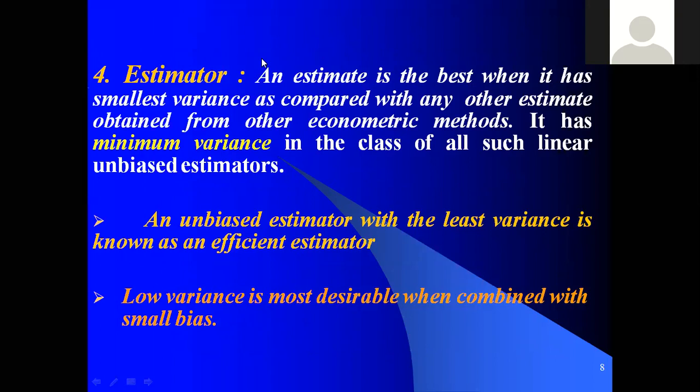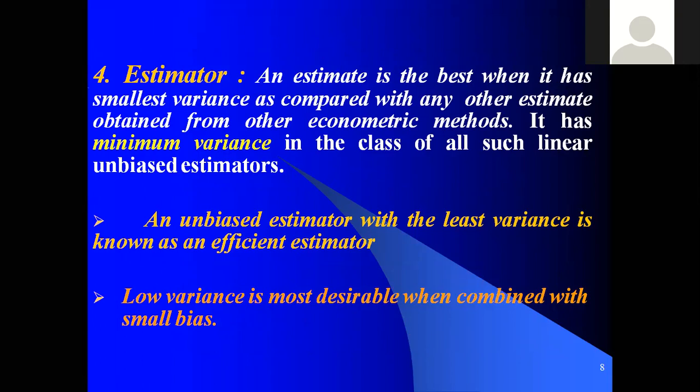An estimate is the best when it has the smallest variance. Simply, an efficient estimator is when the person who is estimating some value gets the minimum variance or smallest variance as compared with the other estimates, so the person is called an efficient estimator. It has minimum variance in the class of all such linear unbiased estimates.